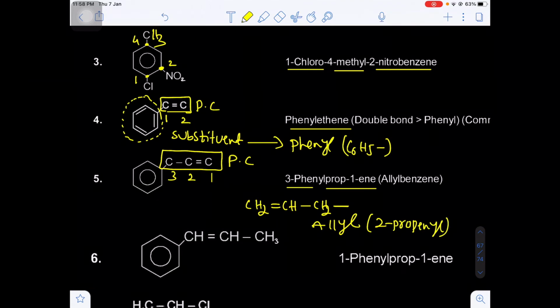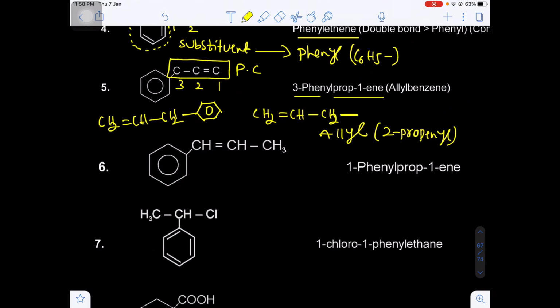In the allyl position, if benzene is substituted, that means CH2=CH-CH2 with a benzene group substituted, this is called allylbenzene. Now this is the side chain, because unsaturation is present in the side chain. Number 1, number 2, number 3. So this is called prop-1-ene, and also on the first carbon there is a phenyl group. So 1-phenylprop-1-ene.